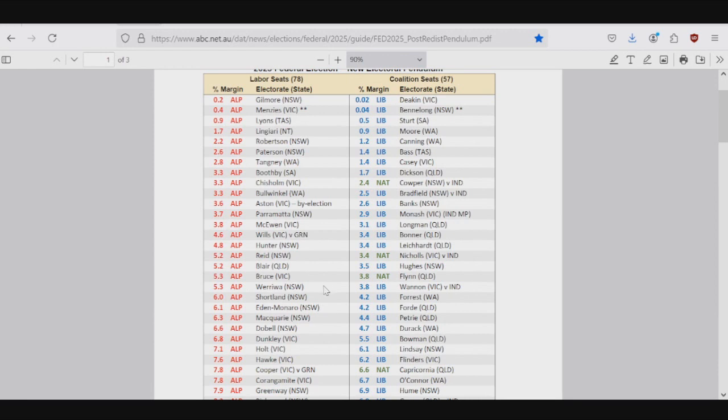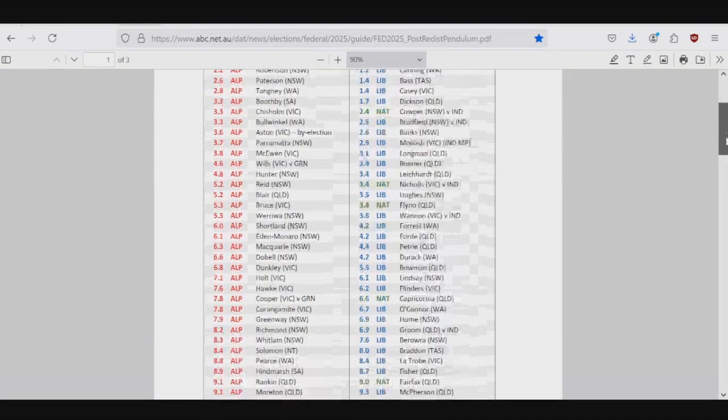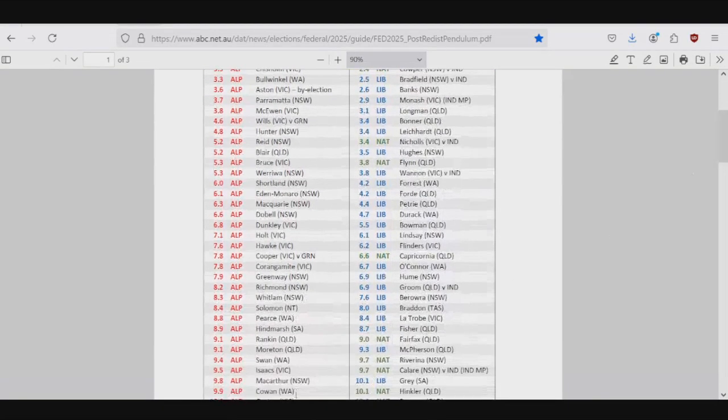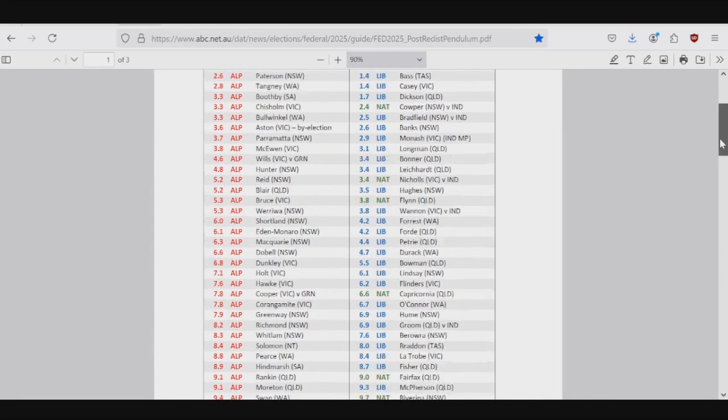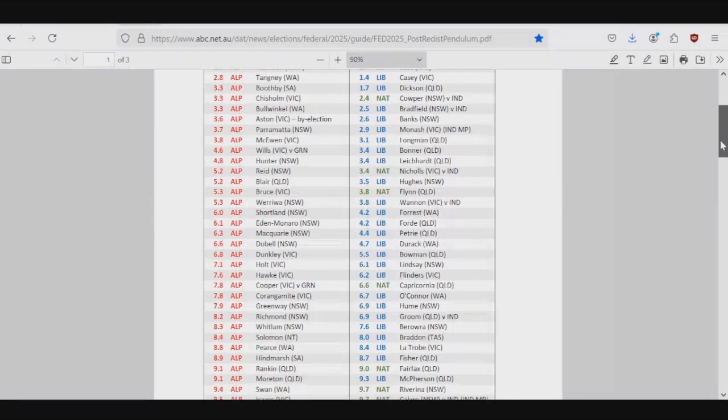And then out of Werriwa, Shortland, I guess Eden Monaro, Macquarie, Dobell, and if we go all the way down to Macarthur up here, out of these six, I believe two of them could go to the coalition. The swing is not on in New South Wales to the degree that it is in Victoria, but there are more seats in New South Wales. So two out of those six seats, but I don't think it's happening in Eden Monaro.